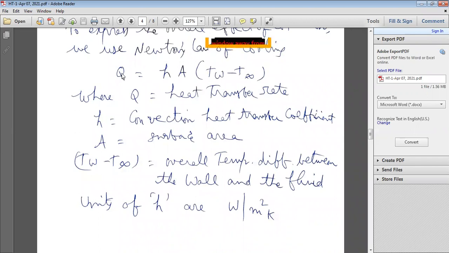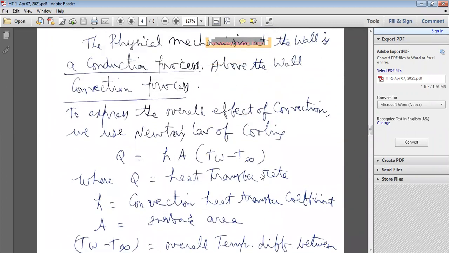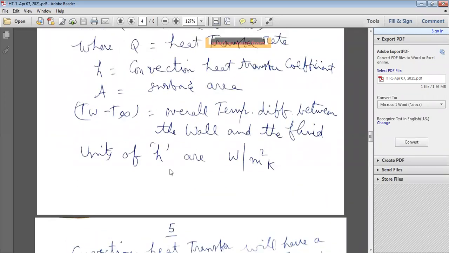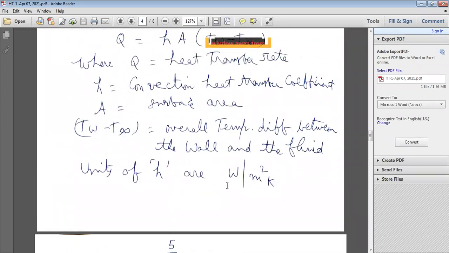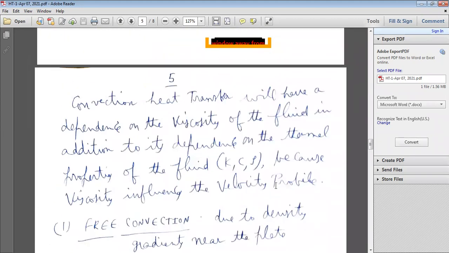So if you use this formula, Q is equal to hA into the temperature difference, h is equal to Q by area into temperature. Q is in watts, area in meter square and temperature in Kelvin. That's why the units of h are watt per meter square Kelvin. But what are the units of k, the thermal conductivity of the material? Units of k are watt per meter Kelvin, whereas the units of the convection heat transfer coefficient are watt per meter square Kelvin.